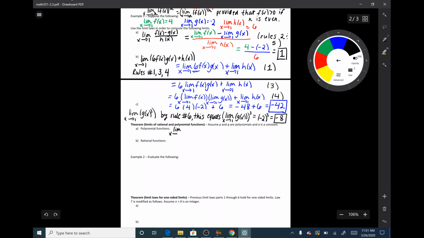as x goes to a of p of x, this is just a polynomial, so the limit as x goes to a of some polynomial is simply that function evaluated at a. Again, this is because polynomials don't have any sort of discontinuity, they don't have any sort of jumps or anything, so the limit of this function is simply the function evaluated at this limit. So I can plug in x equals a to find my limit.